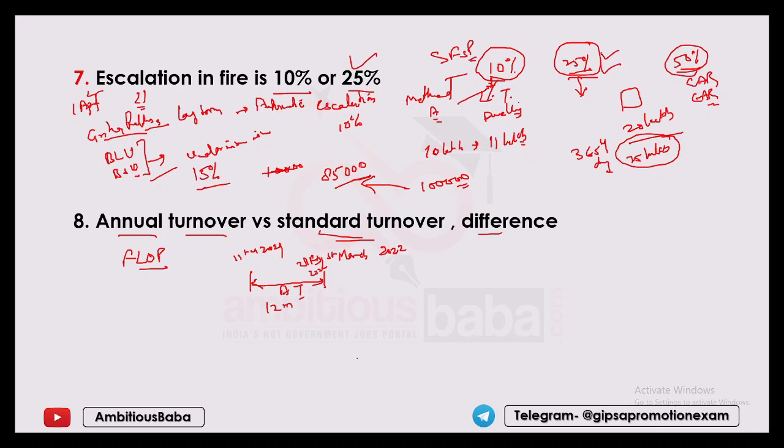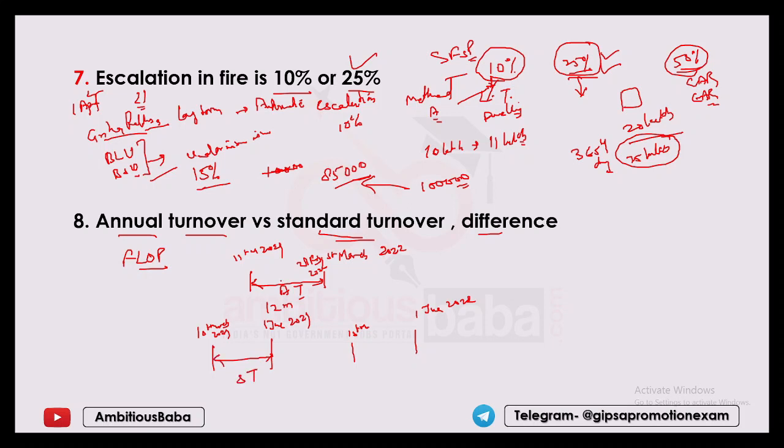This 12-month turnover is known as annual turnover. Now second comes standard turnover. Suppose the loss happened on 1st March and the factory was recoverable on 1st June 2022. Now the turnover for the same period, that is 1st March 2021 to 1 June 2021, the turnover for this period during the past year is known as standard turnover.